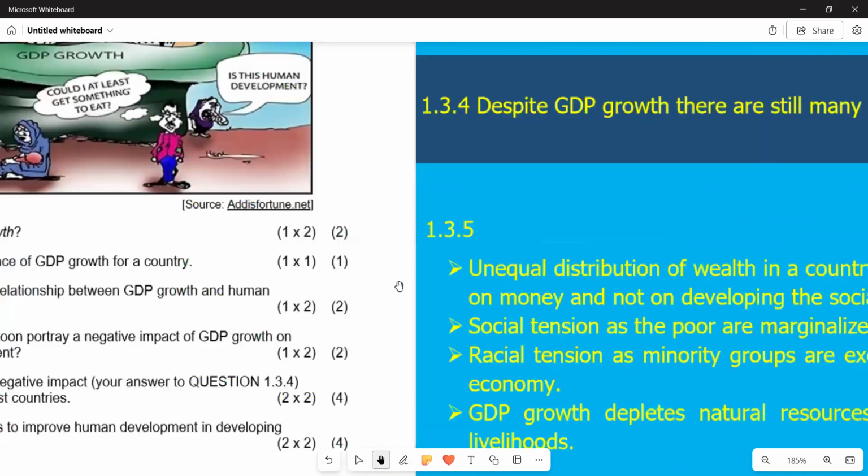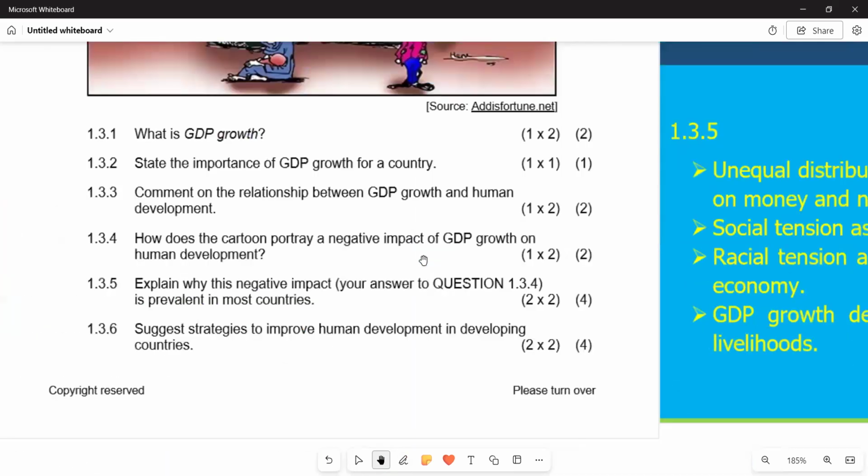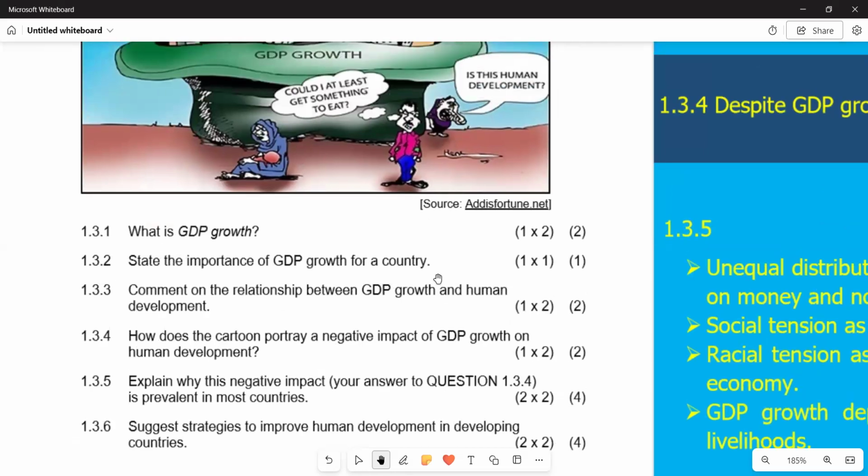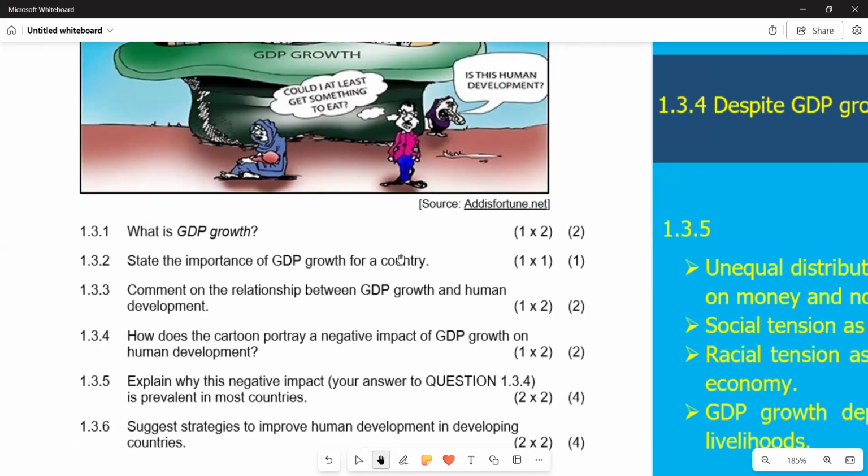So we move on to the next one, 1.3.5. Explain why this negative impact, your answer to question 1.3.4, is prevalent in most countries. So the question is saying, why do we have people that are looking for something to eat? It's an indication that people are in poverty. Why do we have people that are in poverty when a country is experiencing economic growth? We are saying when there's economic growth, there's economic activity. But why do we find people that are struggling? That's the question.